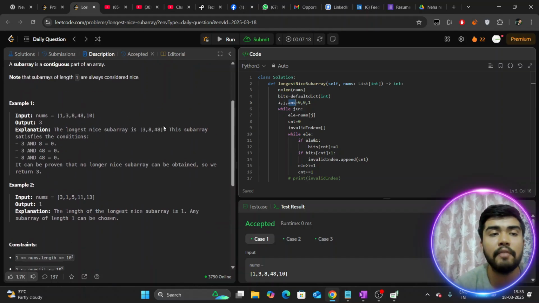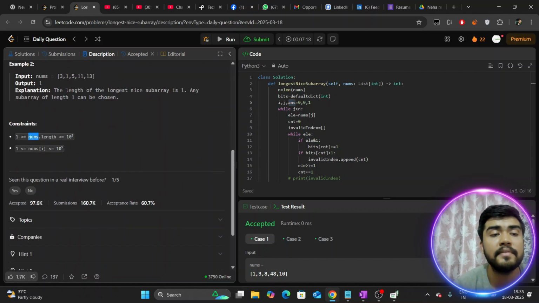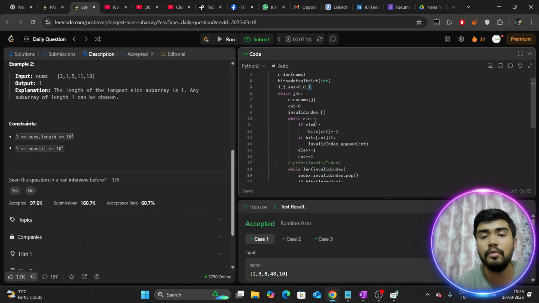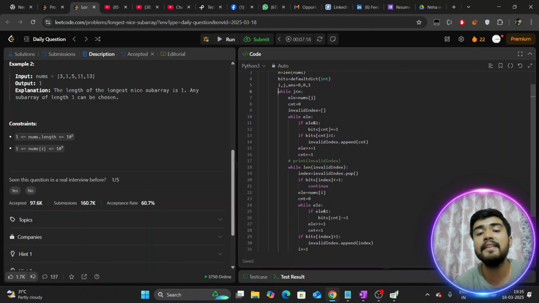As per the question we have already discussed, note that a subarray of length 1 is also considered nice. It is stated that nums length should be at least 1 for all the cases, so our answer should be at the very minimum 1. So I have started the answer with 1, and we are doing the standard variable size sliding window template.